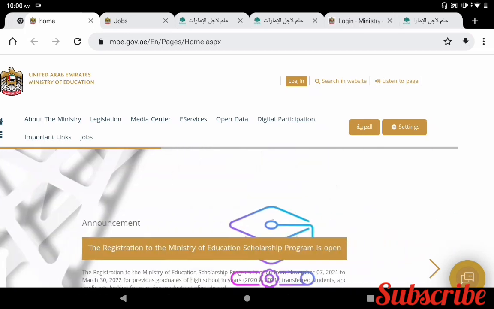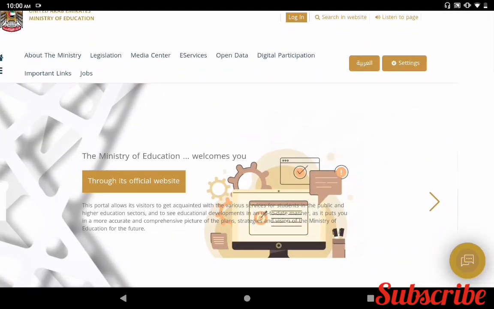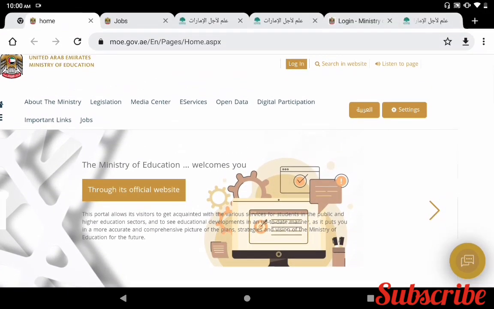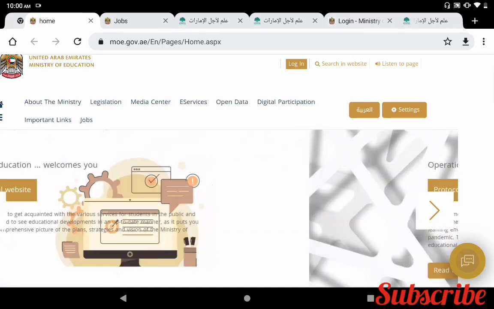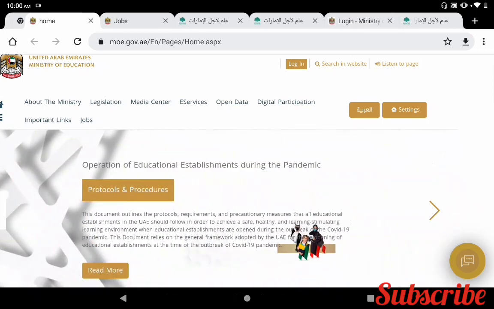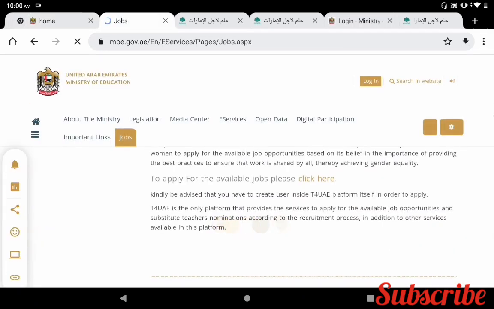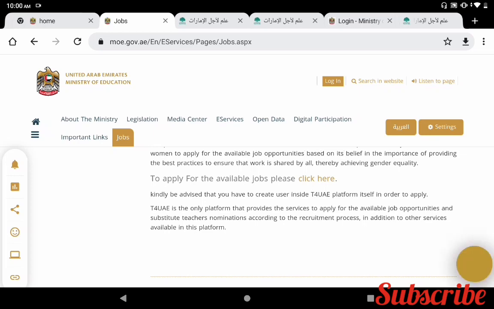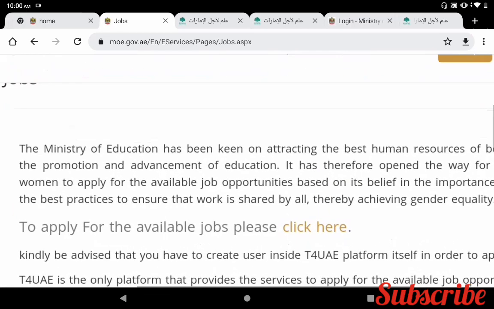www.moe.gov.ae. If you enter this URL, you can get the main page of the United Arab Emirates Ministry of Education. On this main page, there is a menu available in the left corner. In this menu, one of the options is jobs. If you click this link, jobs, you can see the teaching job vacancies for the Ministry of Education UAE. So here, to apply for the available job, please click here.